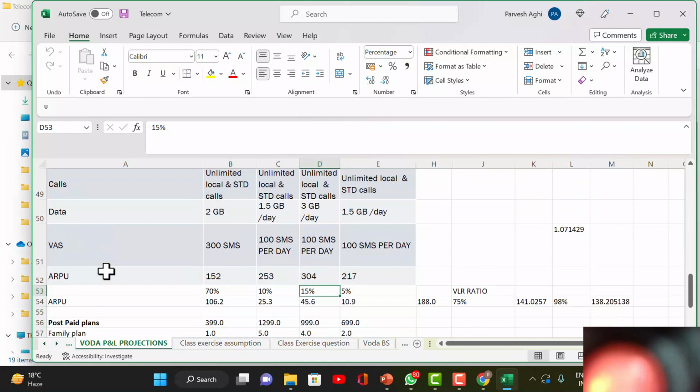So I said 15% people will choose this because some people are doing gaming and other things, so they'll go for this plan. Fine. अब मैंने क्या करा, इन आरपू का परसेंटेज ले लिया सबका. ठीक है, 70%. Then I just added up. The ARPU came 188. आरपू कितना आ गया? 188 रुपए. ब्लेंडेड आरपू, सॉरी, the ARPU of prepaid.